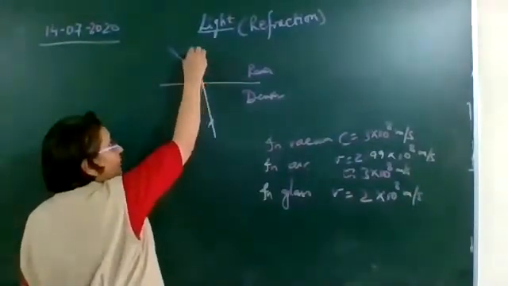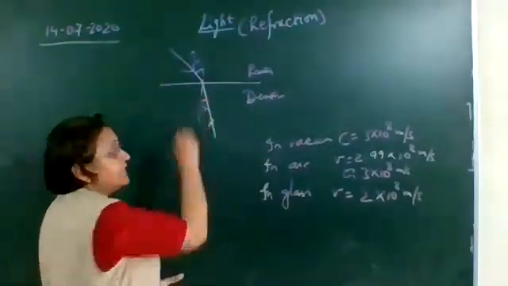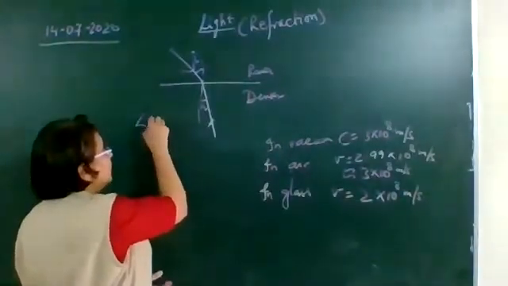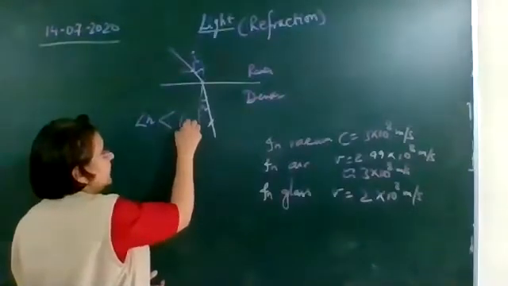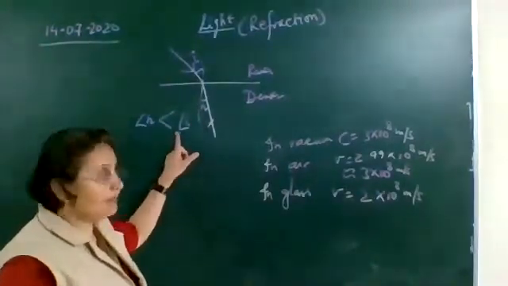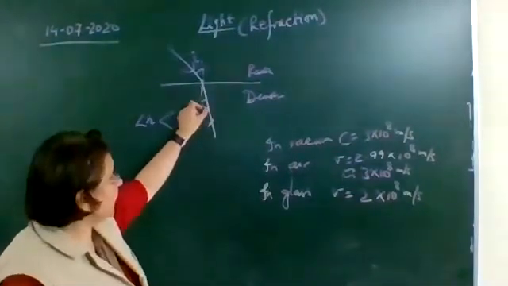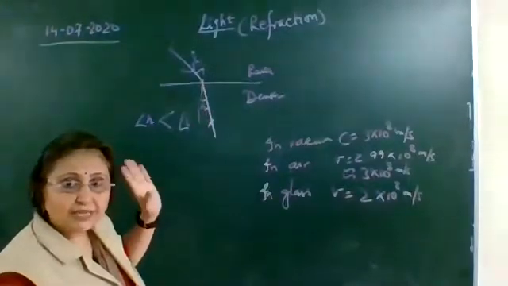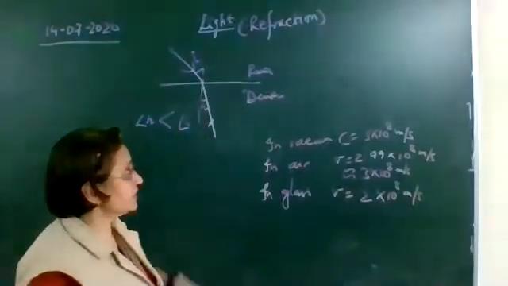This angle we call the angle of incidence. This angle we call the angle of refraction. So here the angle of refraction will be less than the angle of incidence. Why? Because it is bending towards the normal. So the angle of refraction is less than the angle of incidence.